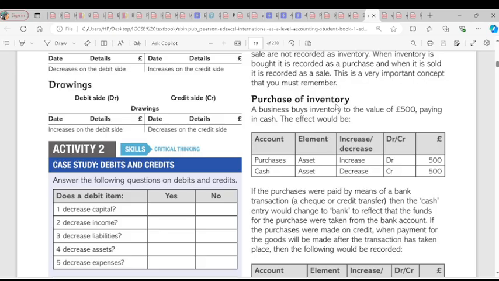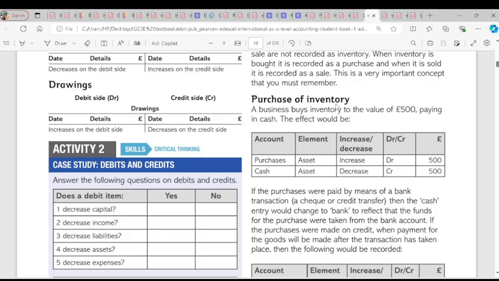If you purchase, you can purchase through cash, bank, or on credit. Whatever you purchase with will be credited. The inventory that you purchased will be debited. Clear? Then we go on to the sales of inventory. For sale of inventory, it means the business is selling now, right? The business can sell through bank or cash, or the business can sell on credit. Do you get the point here?